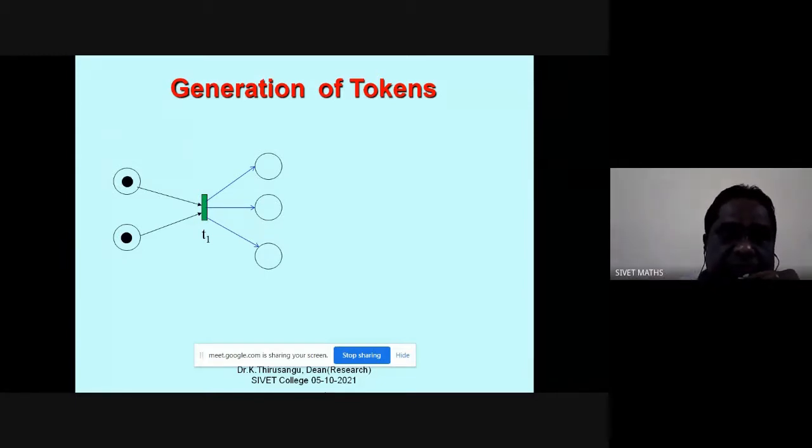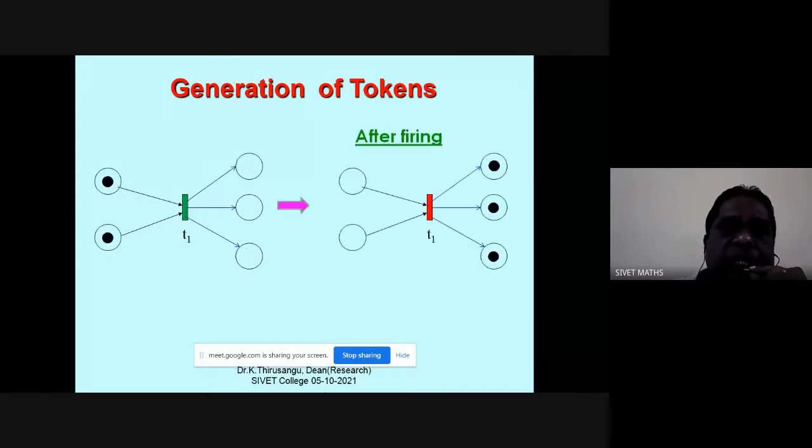See that. It will take one token from the first input place, but it has to give to three outputs. So one more will be generated, and then it will deposit into the outputs like this: one to the first, one to the second, and one to the third. So this is called generation of tokens. This is after firing of that.